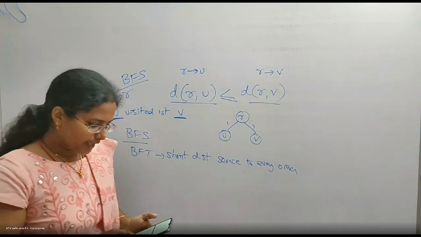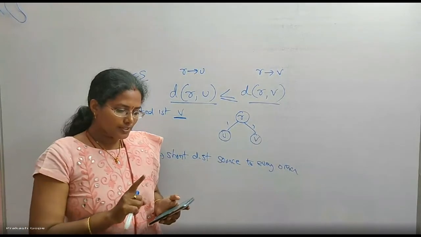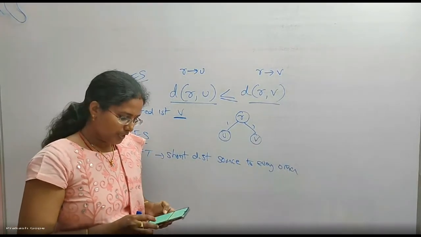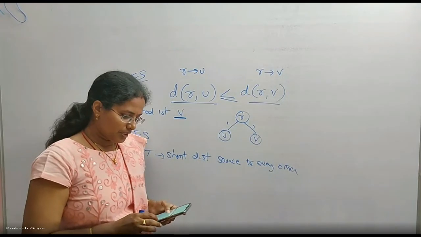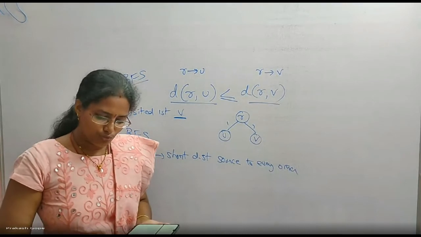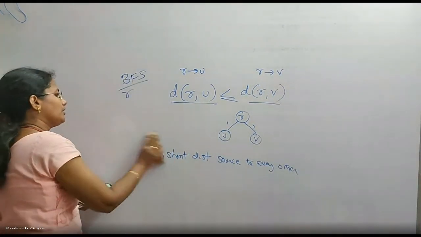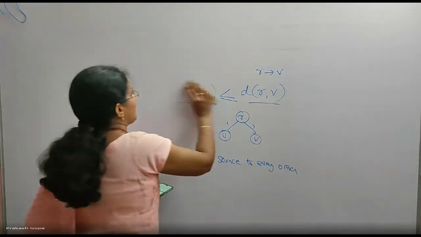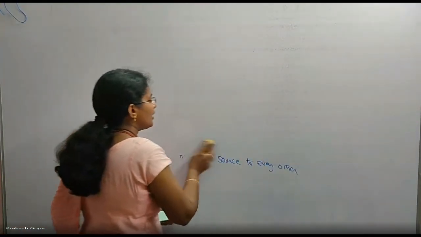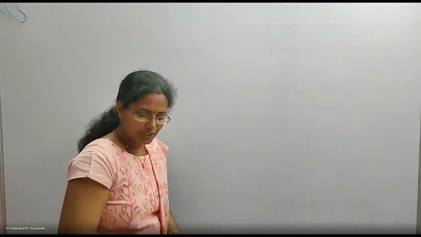How many undirected graphs? Undirected graphs, not necessarily connected. The graph need not be connected. How many can be constructed out of given n vertices, V1, V2, V3 and so on, Vn? So out of n vertices, how many graphs can you construct, but the graph need not be connected. It should have all the n vertices, but it need not be connected.